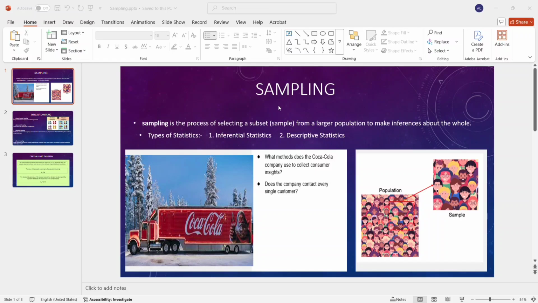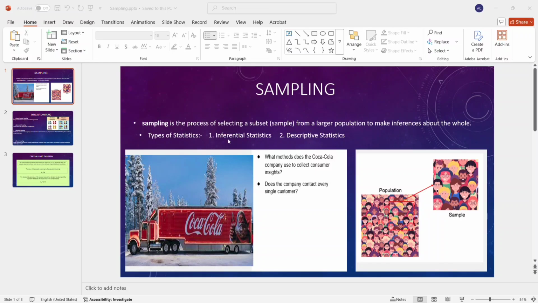As you know, sampling is a part of inferential statistics. There are two types of statistics: inferential statistics and descriptive statistics. Descriptive statistics means that from the whole data set we make a powerful summarization with the help of measures of central tendency like mean, median and mode, and measures of dispersion like standard deviation, variance, skewness and kurtosis.